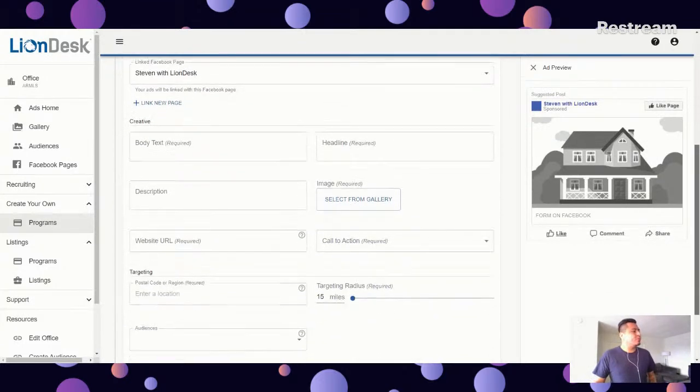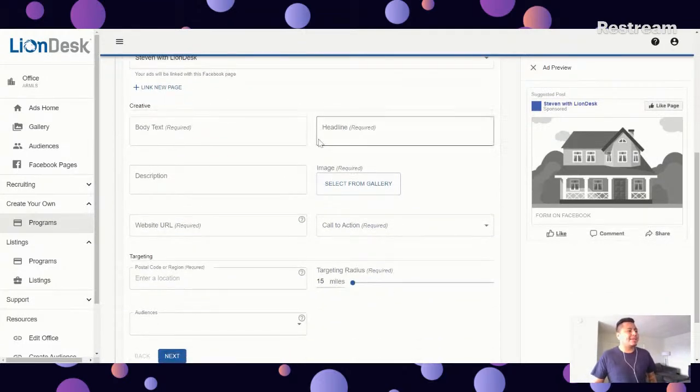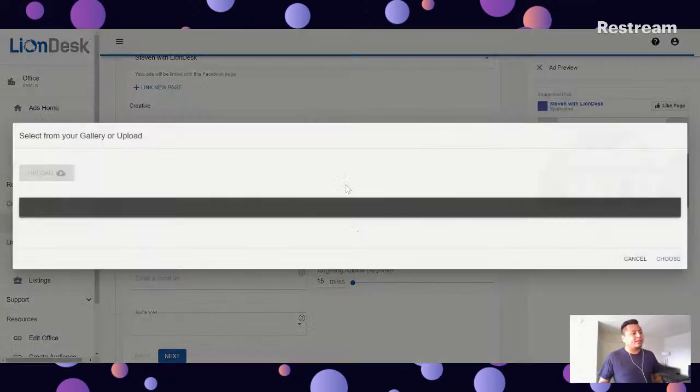As I scroll below, you will see the creative parts: the body text, the headline, the description, the image, as well as any call to actions that you want to have. So let's start off with the image. I want to do a listing ad. I'm going to click on select from gallery.